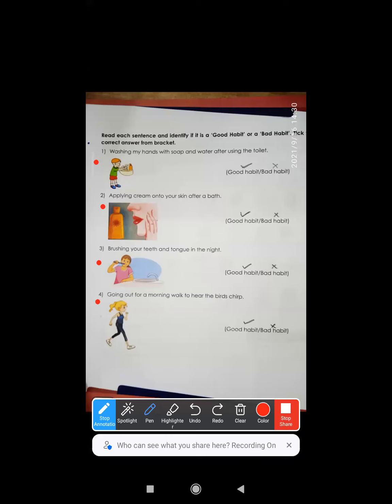Okay, coming to the next one. So that is going out for a morning walk to hear the birds chirp. Okay, going out for a morning walk is a very good habit. It will keep you healthy. Okay, so it is also a good habit.